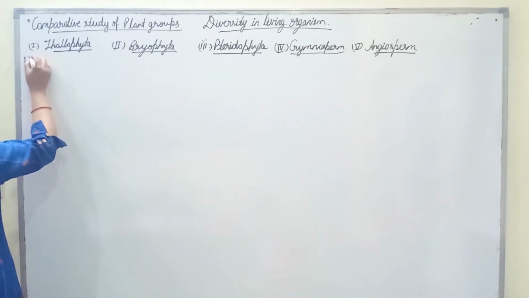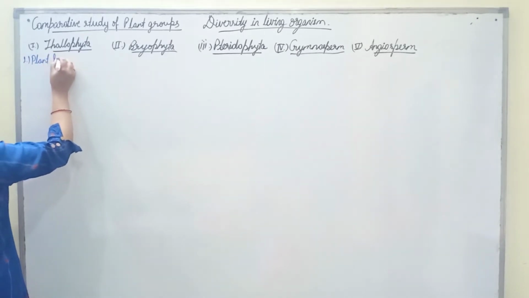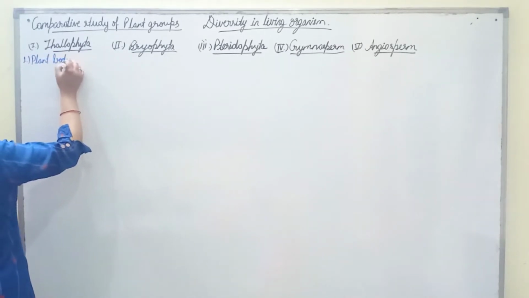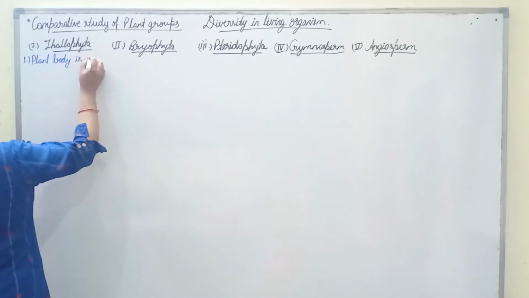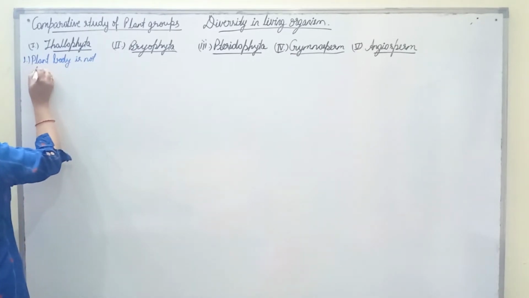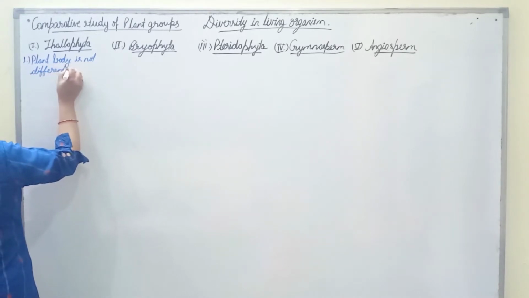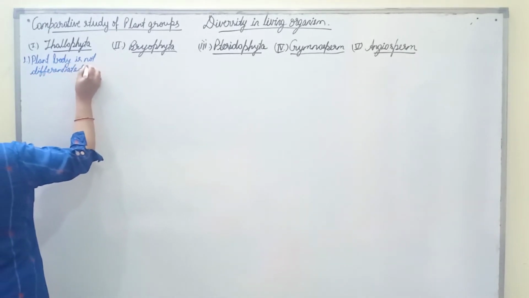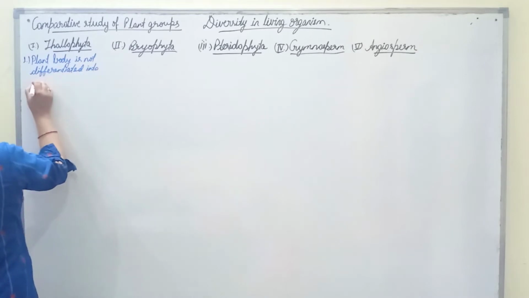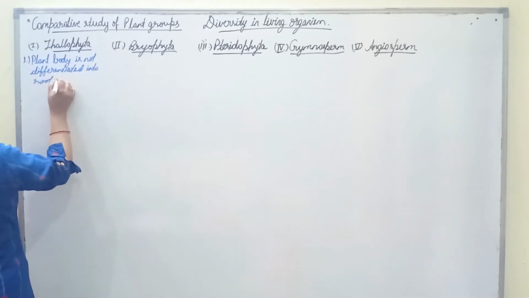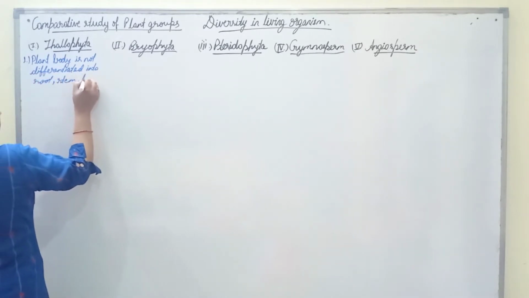In Thallophyta, plant body is not differentiated into root, stem and leaf.